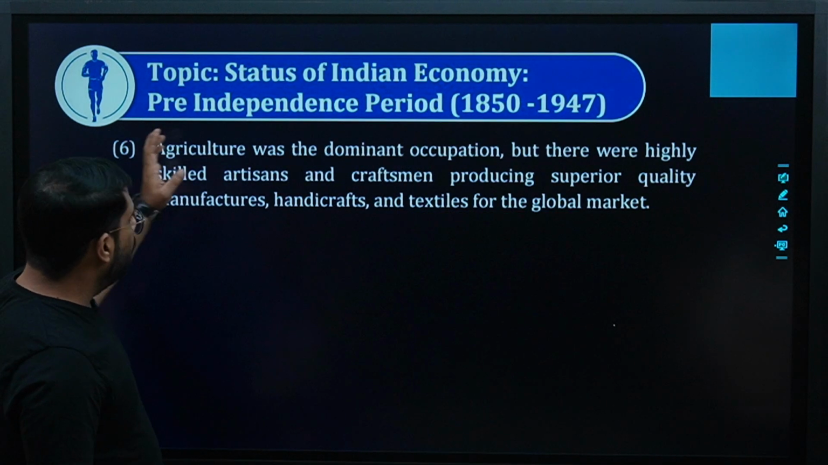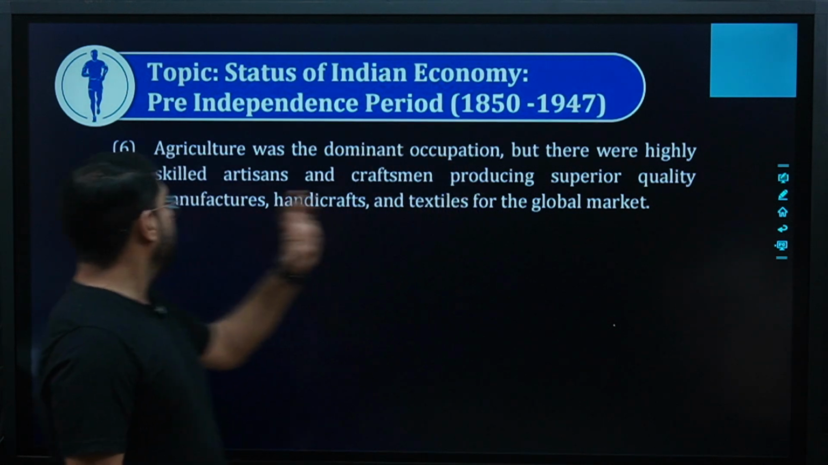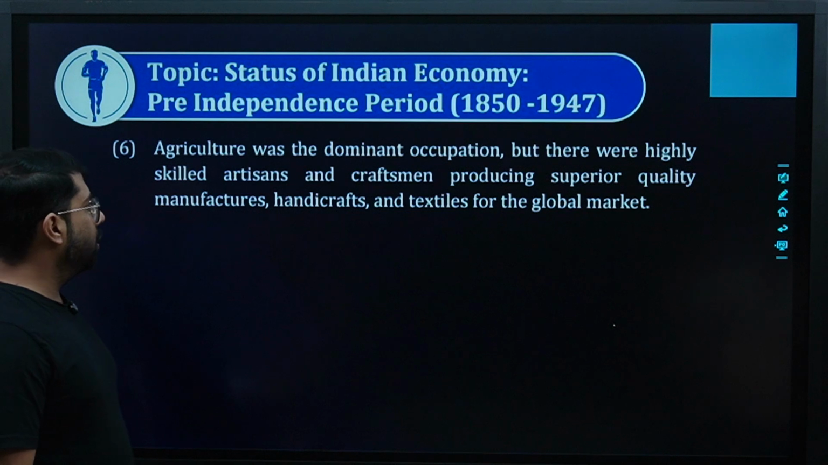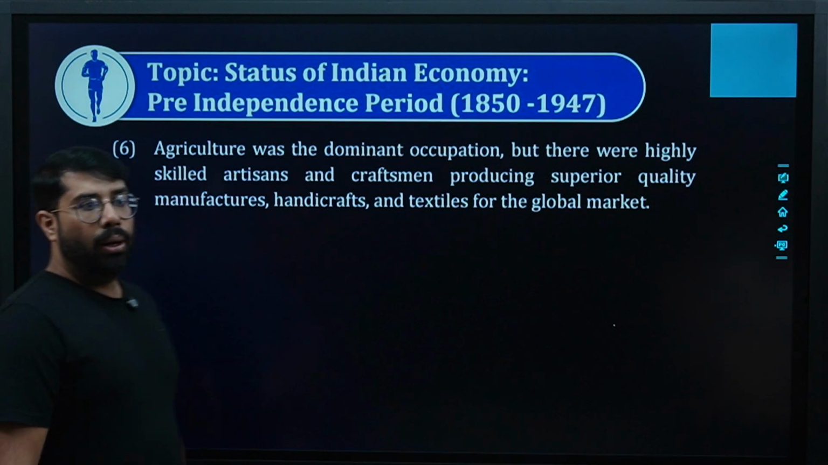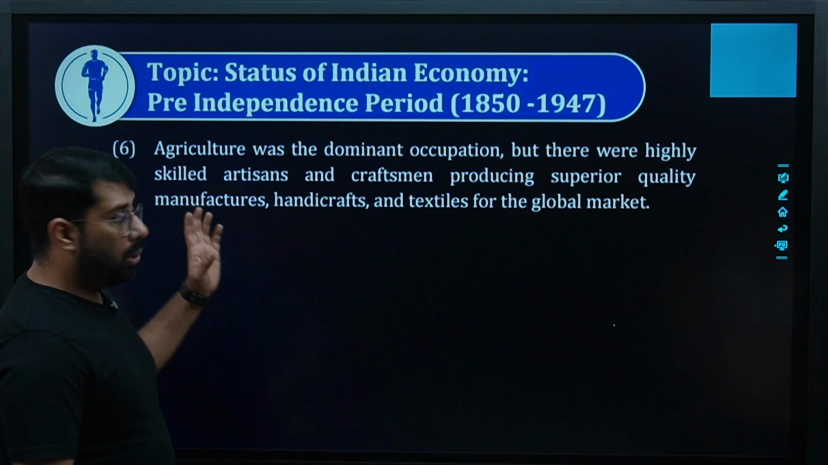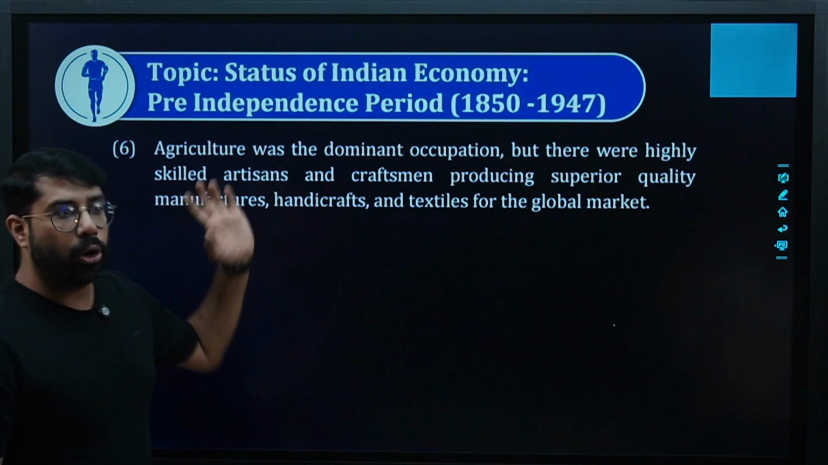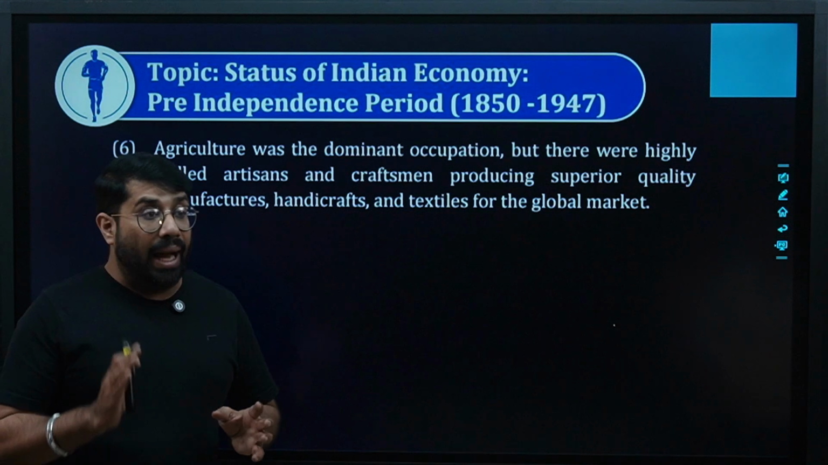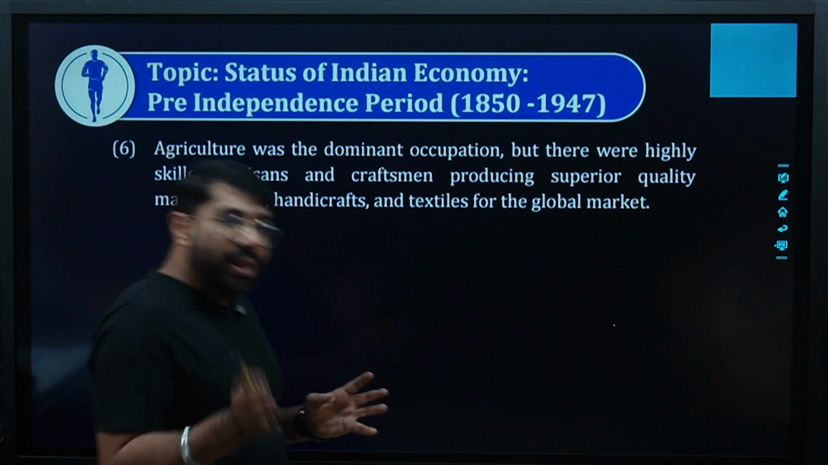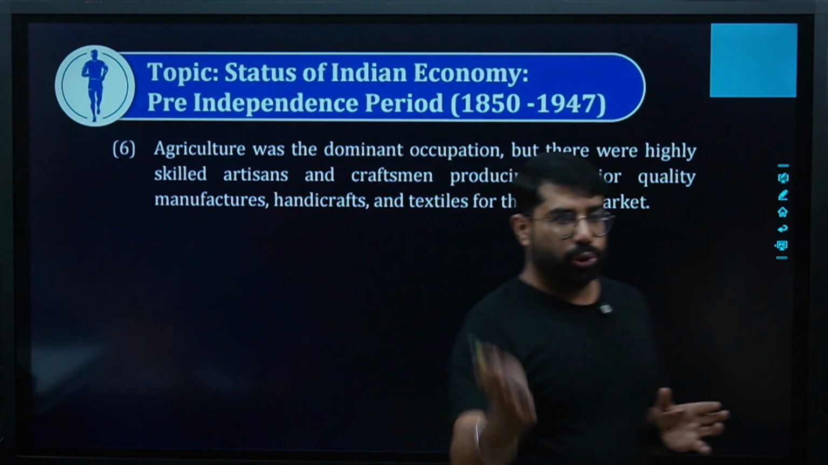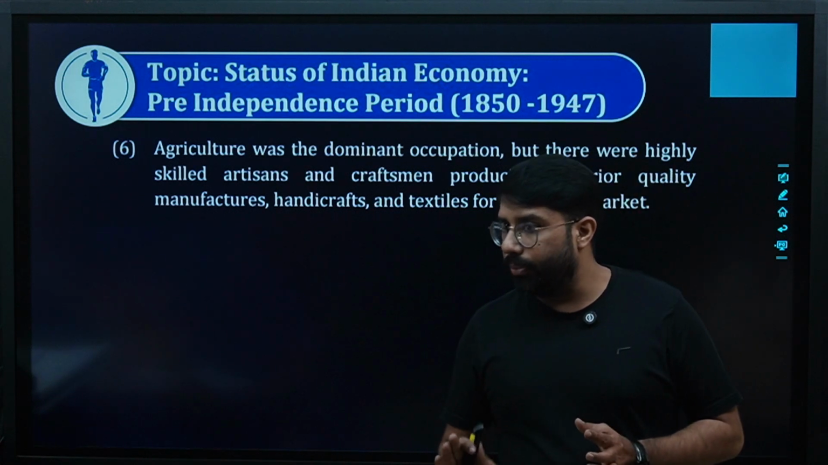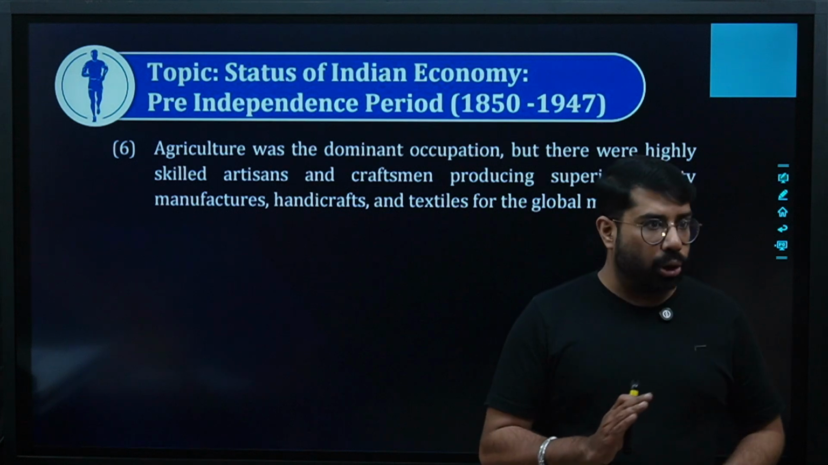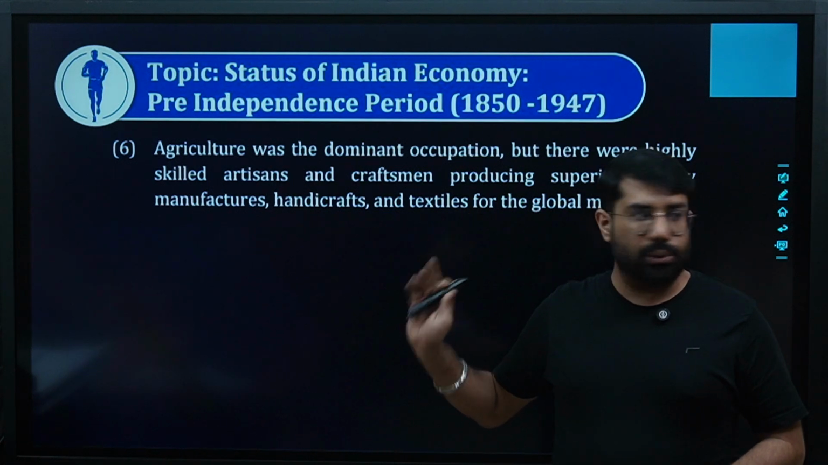Then it says agriculture was the dominant occupation, but there were highly skilled artisans and craftsmen producing superior quality manufactures, handicrafts and textiles for the global market. India's major population was dependent upon agriculture, but along with agriculture we also had handicrafts as a secondary source of income. It means the majority of our population was dependent upon agriculture, but the second best occupation for India was handicrafts. Are we clear?